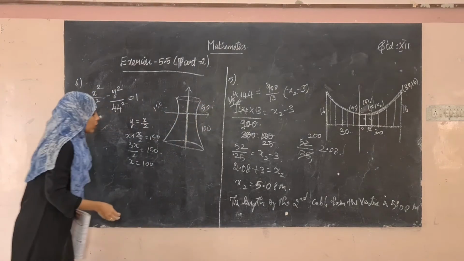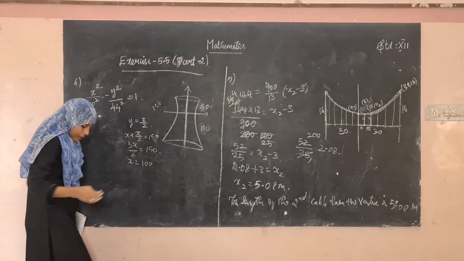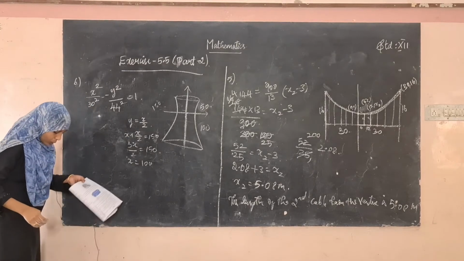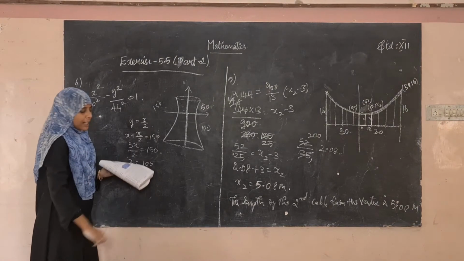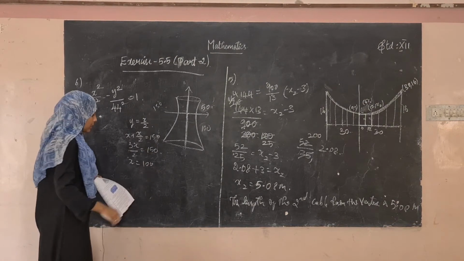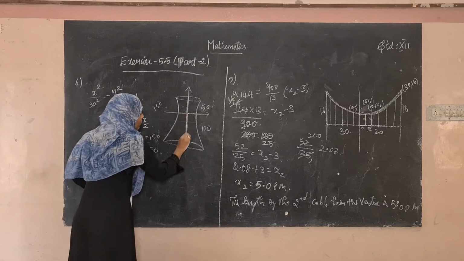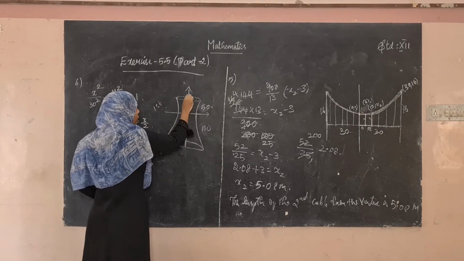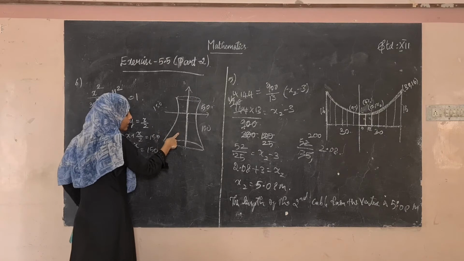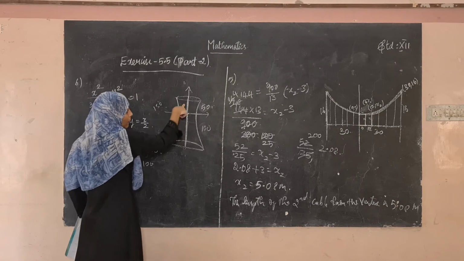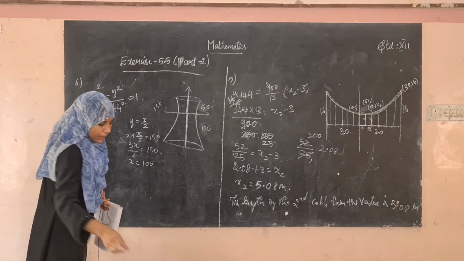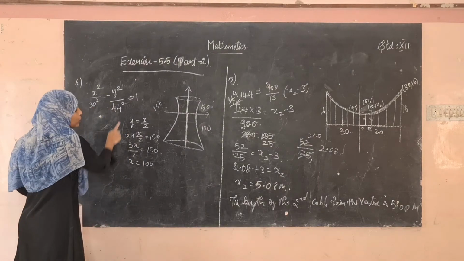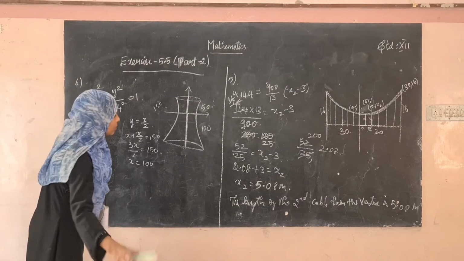Now I have explained this using a method. If you don't want to write in methods, you can write it as it is. How? Half of this length is this length. So the total length is 100, and if this is 100, half of it is 50. Adding these we get 150. But I have given you the steps.